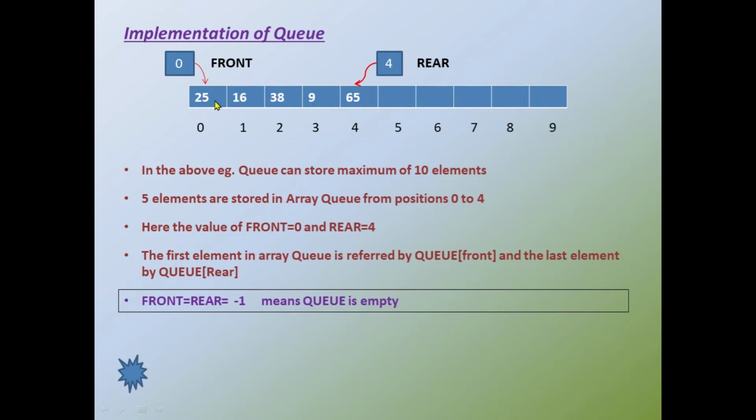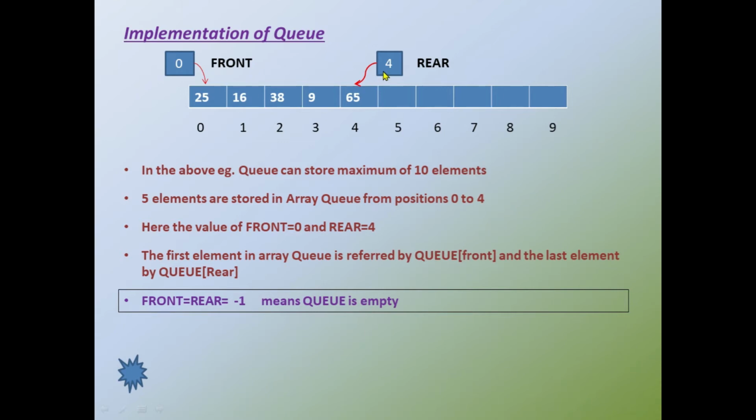In this example, I have entered 1, 2, 3, 4, 5 elements in the queue, or 5 persons are standing in the queue. We have already said the front means the position where the data can be deleted, and the rear denotes the insertion. Here, front is placed here. That means the value of front contains the index value 0. So if I want to delete the data, first 25 will be deleted. That is the meaning of this front position.